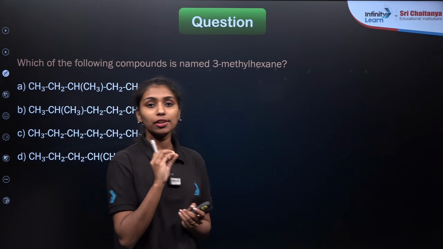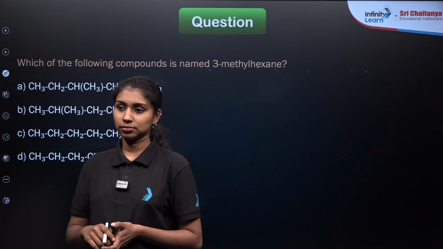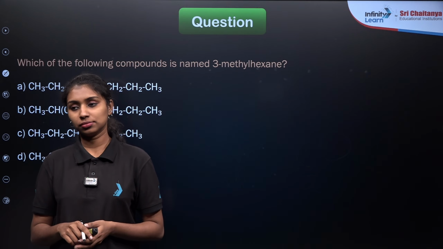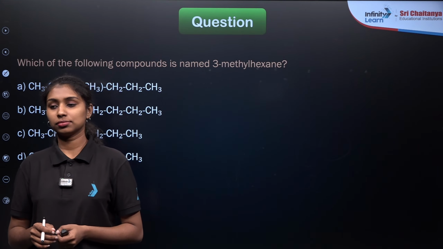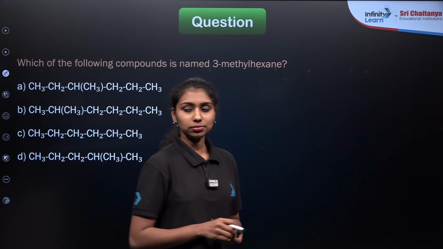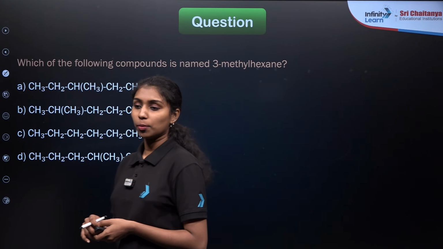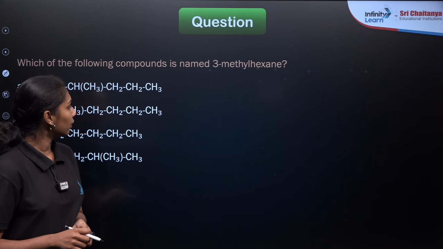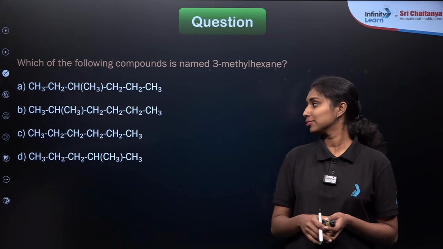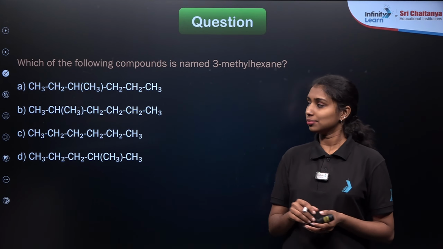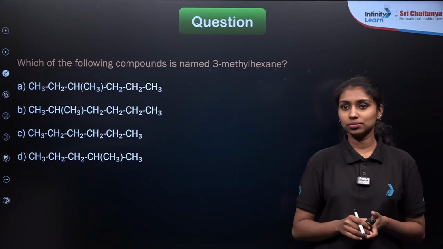You need to identify the structural formula of the compound. So try to write down the structural formula of the compound. Just let me know what the answer is. Okay, I hope you can see the slide properly now.